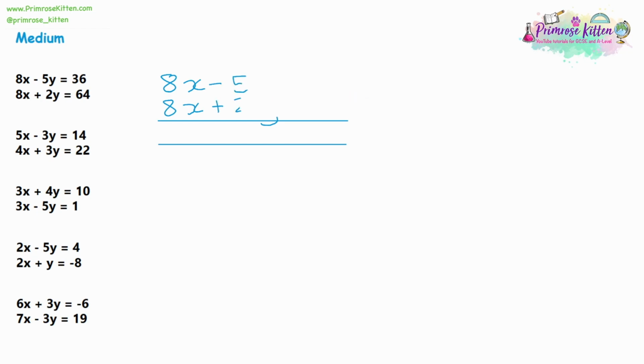So on top, I'd have 8x plus 2y equals 64. On the bottom, I'll have 8x take away 5y is equal to 36. So again, swap these around in any kind of order that looks like it's going to help you do this calculation easier. Just make sure you swap all three terms. You can't mix and match.